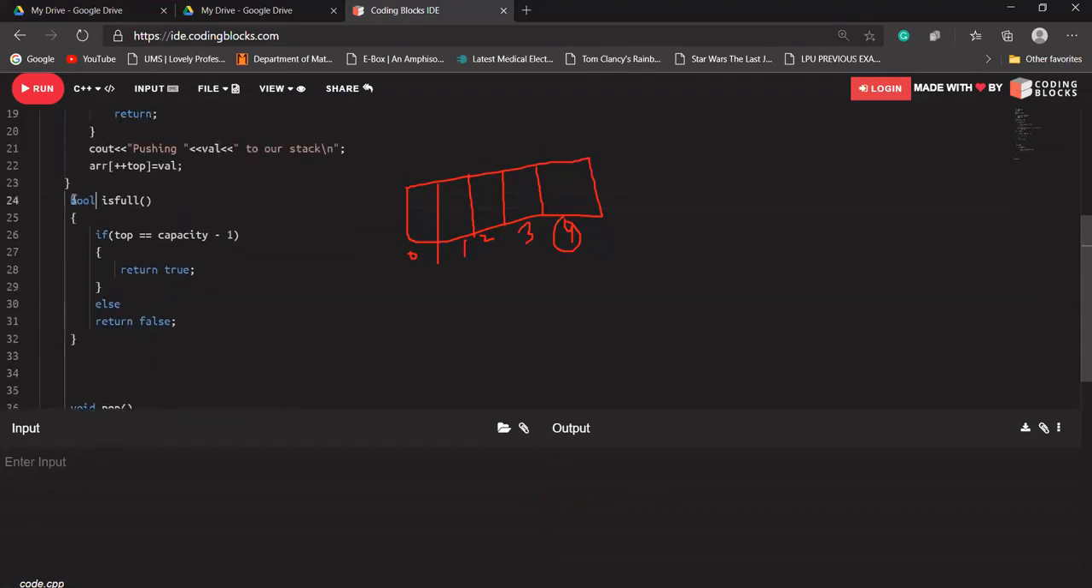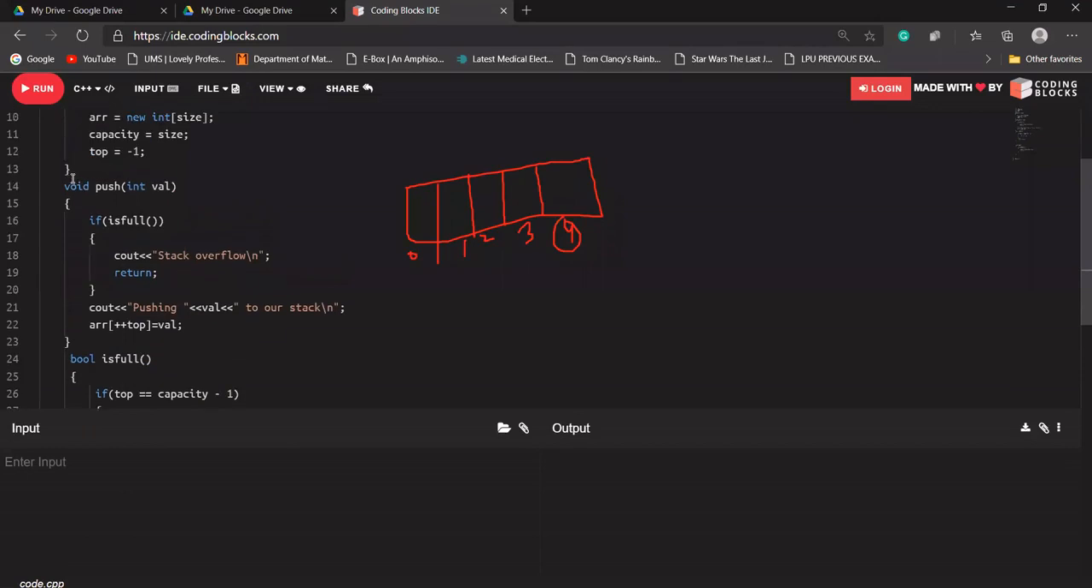So if its return type is bool, it could return true or it could return false. What I'm writing here is: if top is equal to capacity minus 1, that means our stack is full, and the isFull function will return true here. If it returns true, in this case when our push function is being called, it will just print this line, and this function will return here.